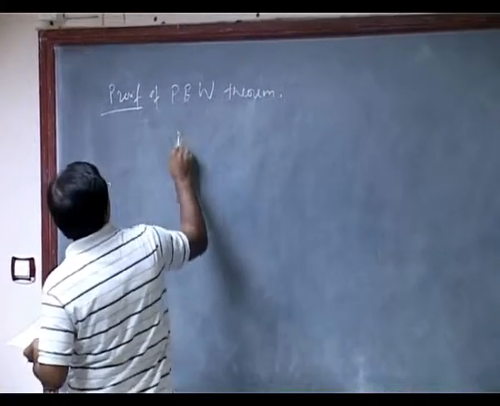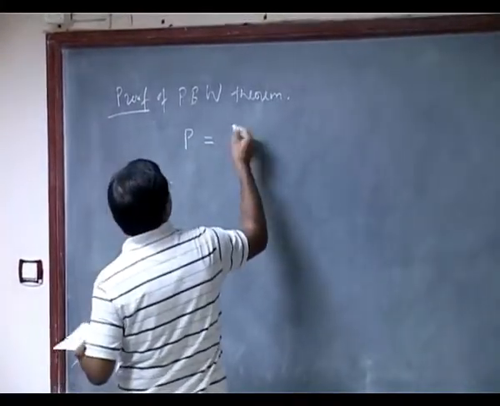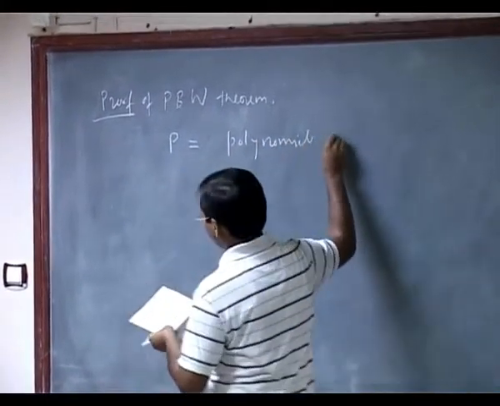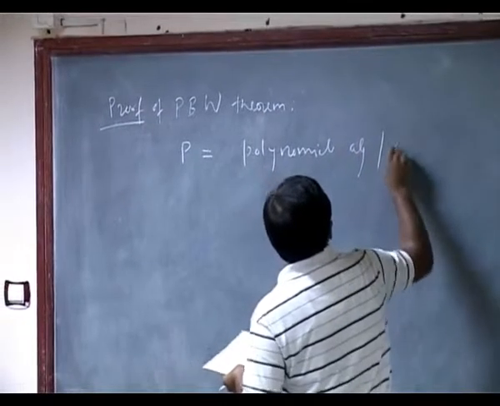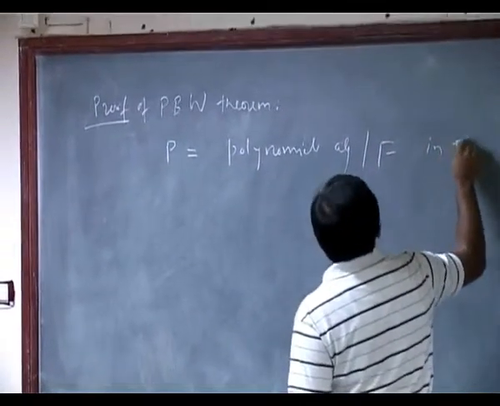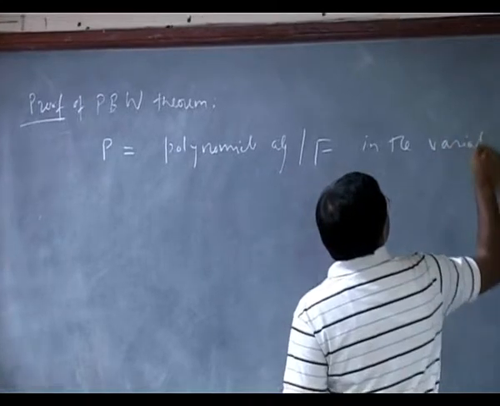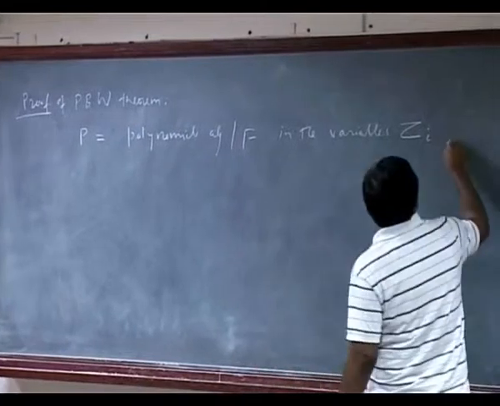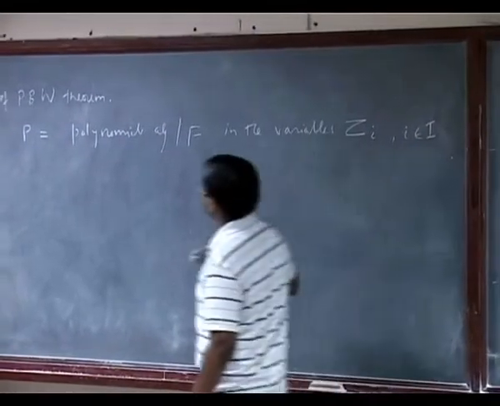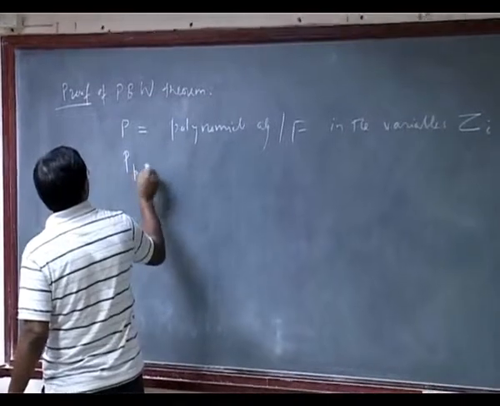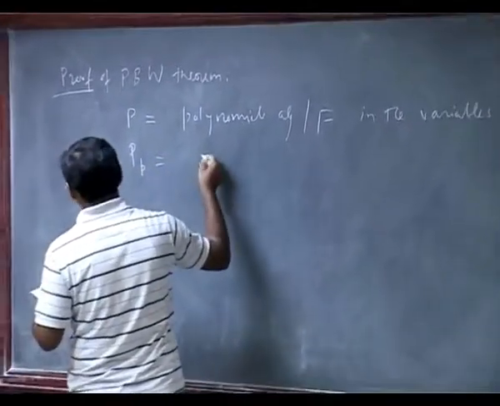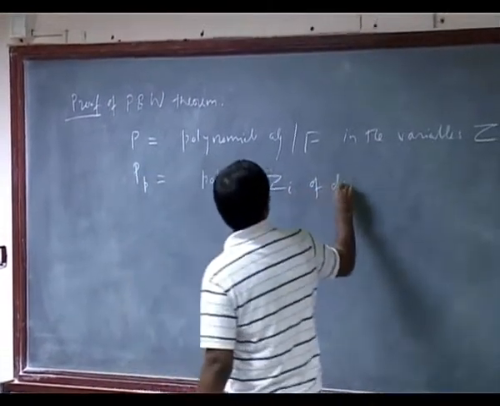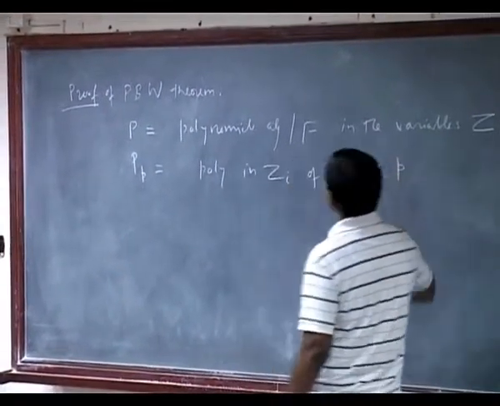So yet again, I will fix some notations. P is the polynomial algebra over F in the variables Zi, where i is from that indexing set I, and Pp is again polynomials in Zi of degree less than or equal to P. So just notation.